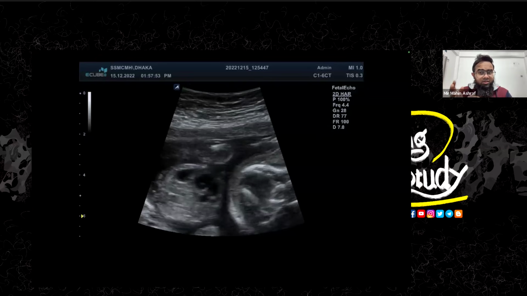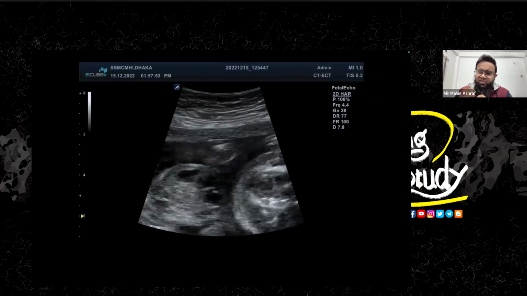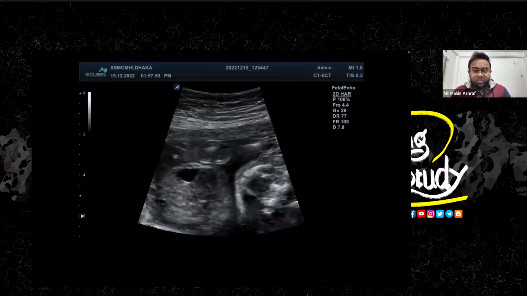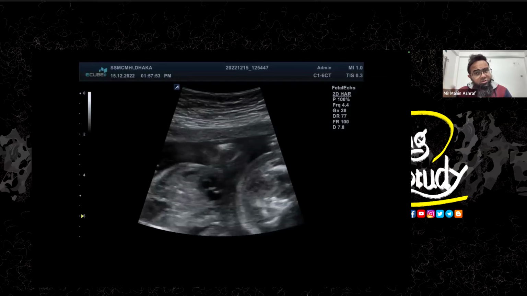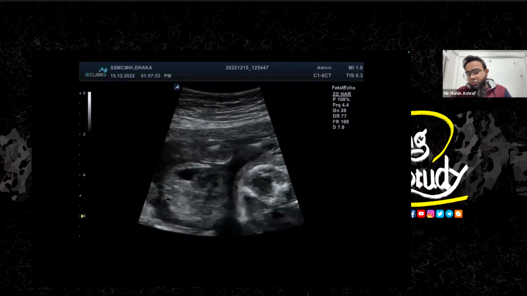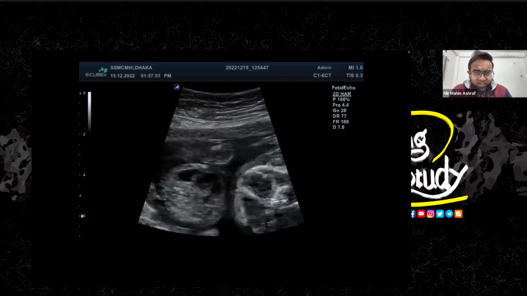If you can't diagnose ventricular septal defect in this case, you shouldn't think that the ventricular septal defect is absent here. You should think that we have missed it. It's a very common association, so you should find that. Okay, so we have missed the ventricular septal defect here.